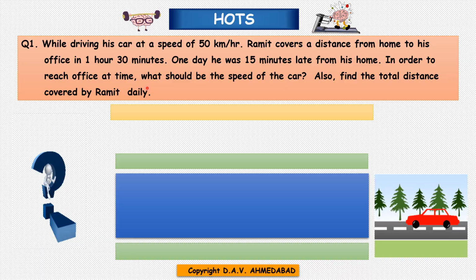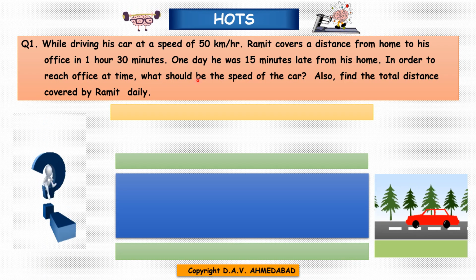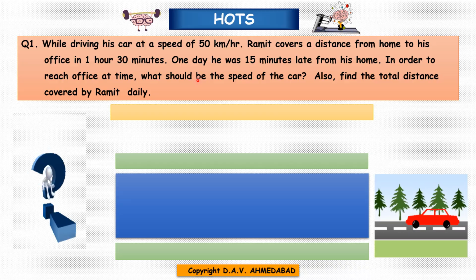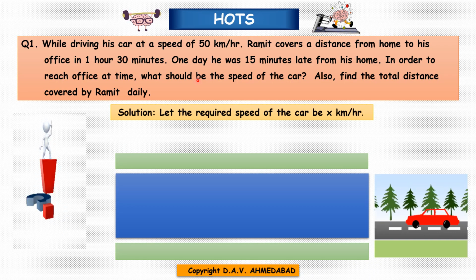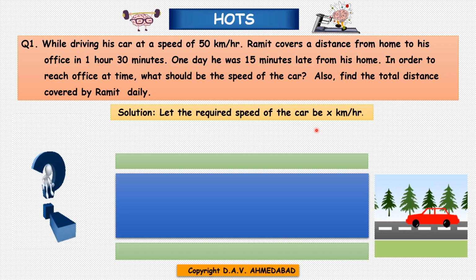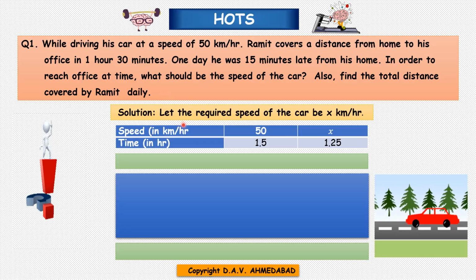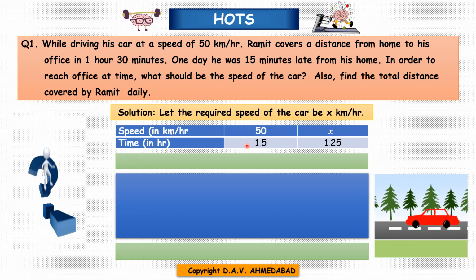Children, when you need to reach early, you need to increase your speed. That's what we do now. When we are getting late, then we always drive fast. So here it is inverse variation. Let the required speed of the car be x kilometers per hour. Then make the table. Speed in kilometers per hour and time in hours. Now if speed is 50 kilometers per hour, then time is 1.5.